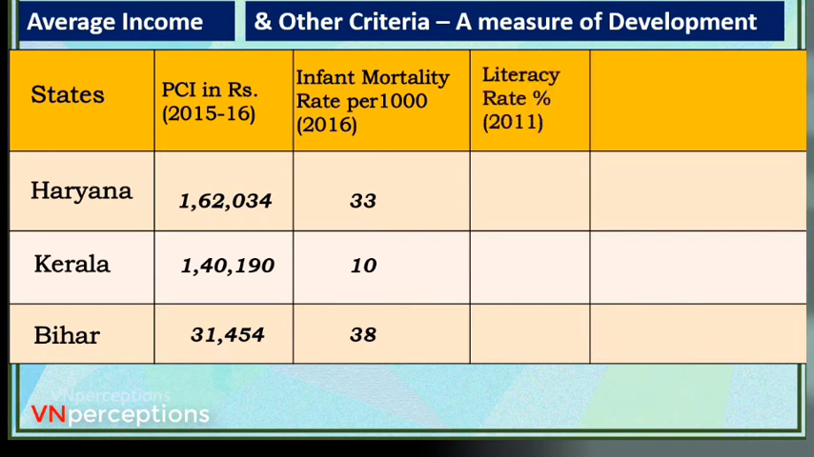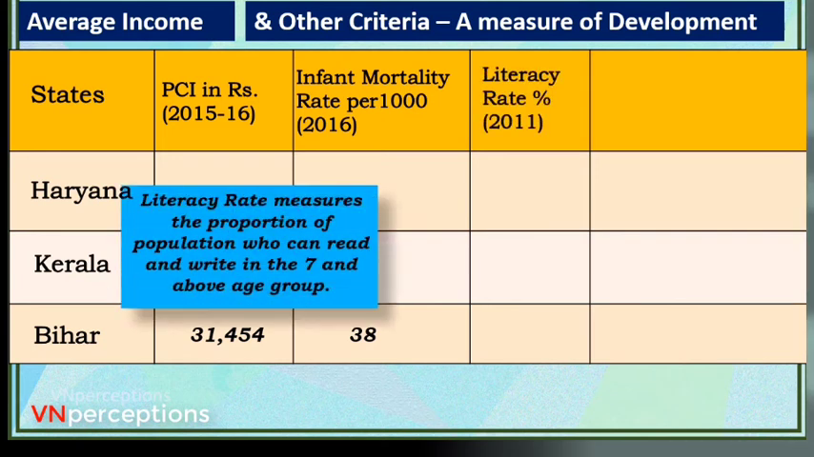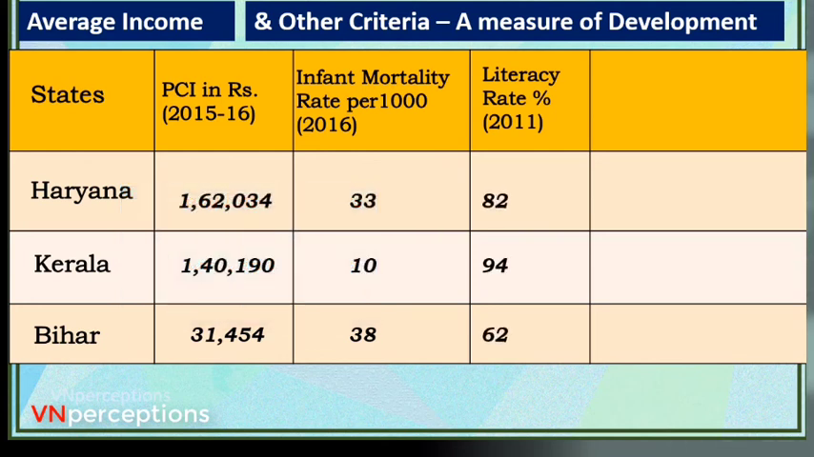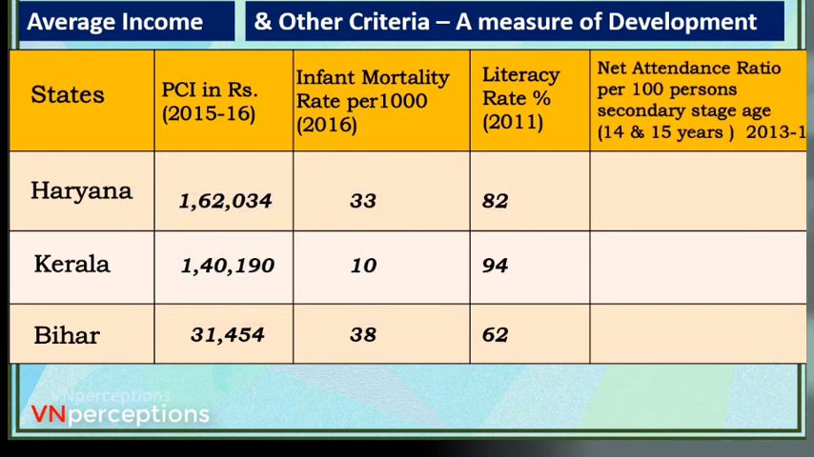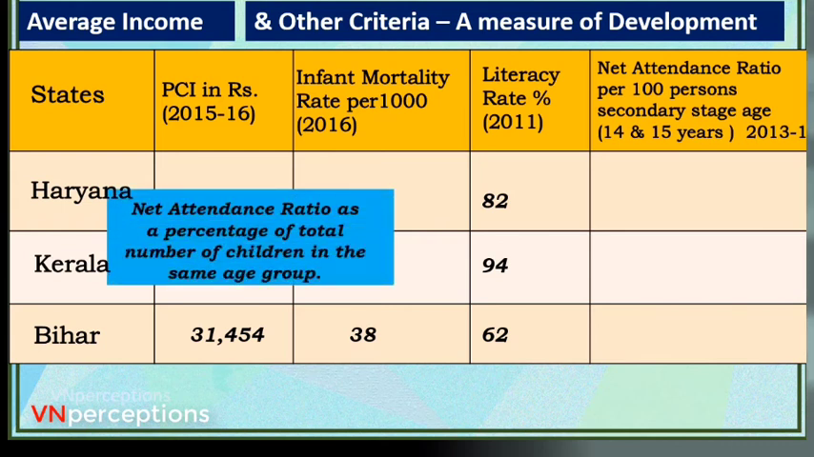Literacy means anybody who knows to read and write when he has come to the age of 7 and above will be counted as literate, and otherwise illiterate. And on those lines again Kerala is ahead. Net attendance ratio per 100 persons going to secondary stage. So the age group is 14 and 15 years. So here again it has to be Kerala.